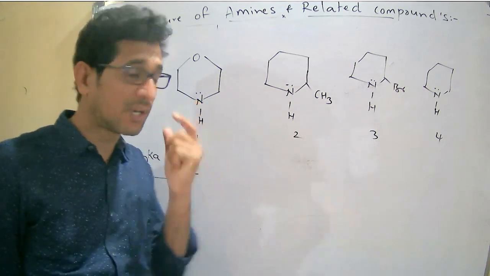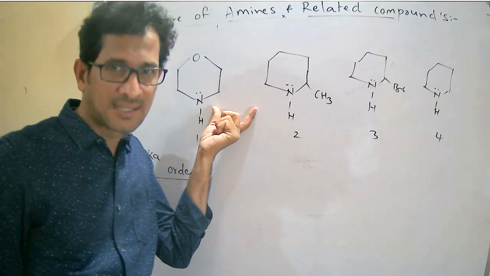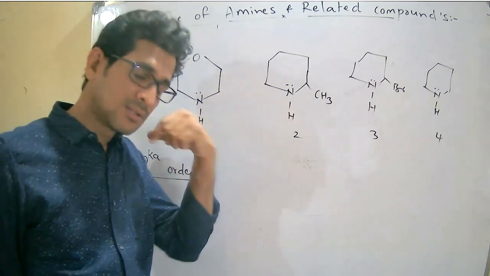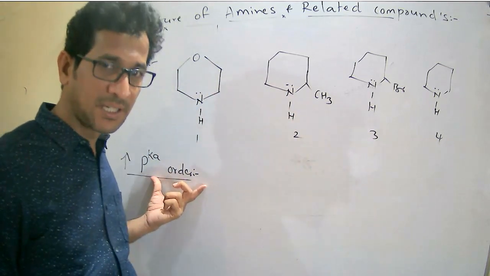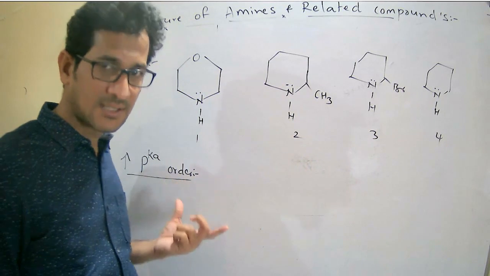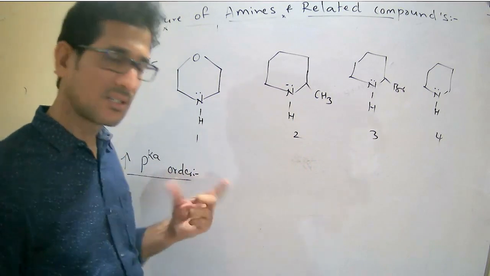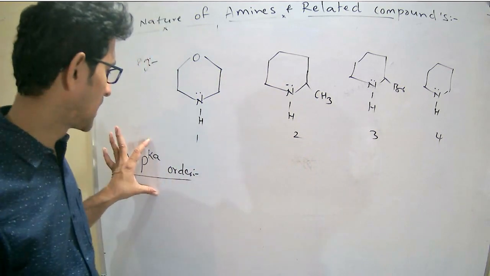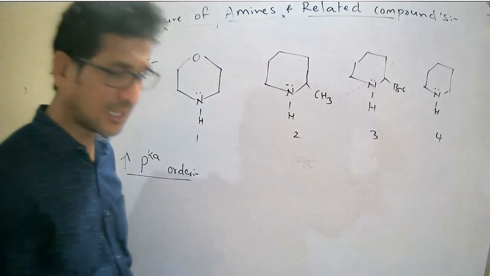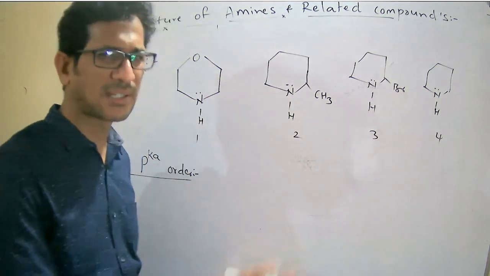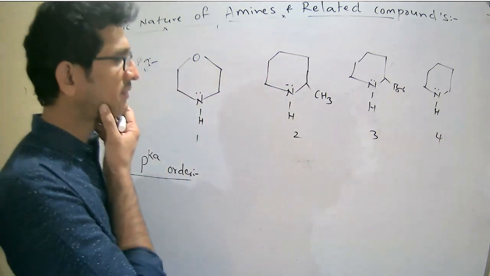the main point. What is the main point? First you find out the more basic and least basic. Then after that, there is a relation between the basic nature and pKa. We discussed it today at the starting of the class, right? Don't go for finding out the pKa directly, at least at the initial stage. Once you practice, you may get it. Okay. So coming to the example, here we have 4.